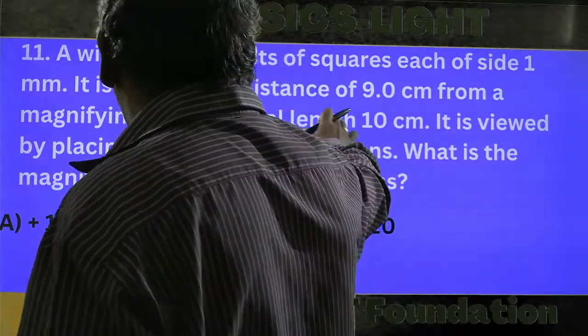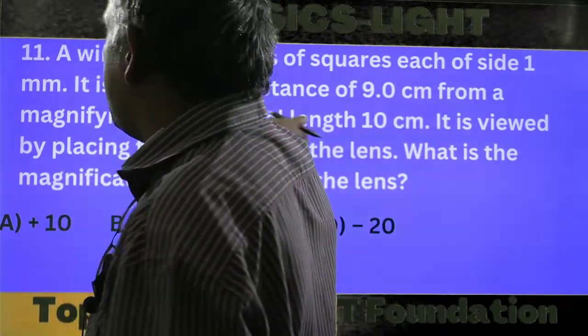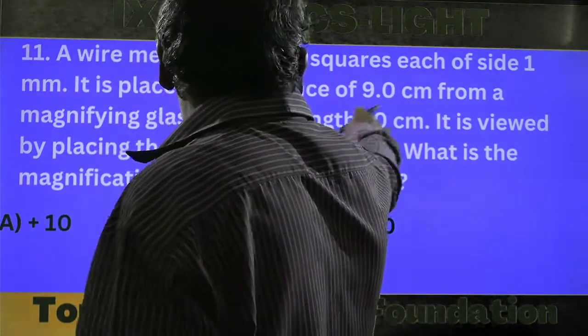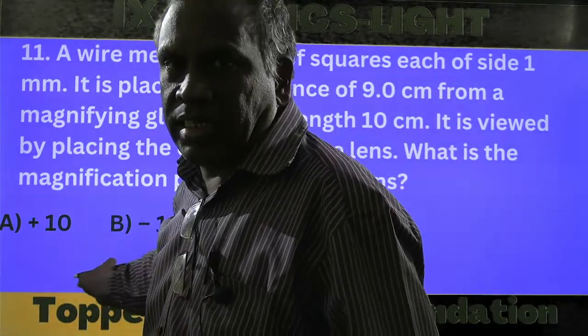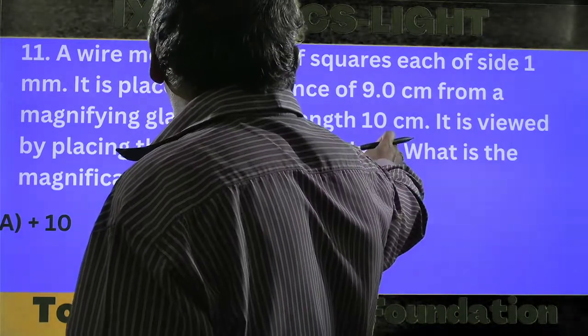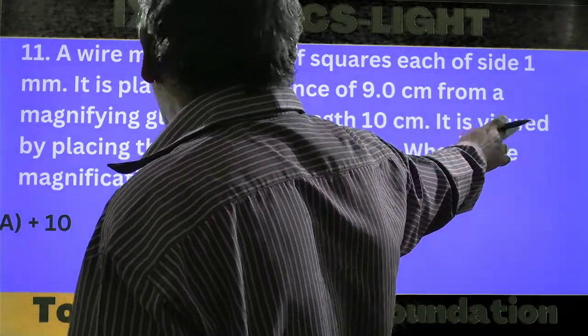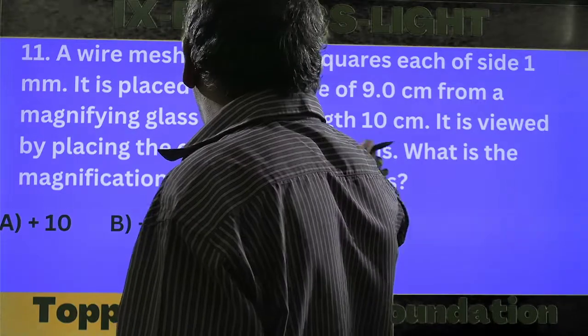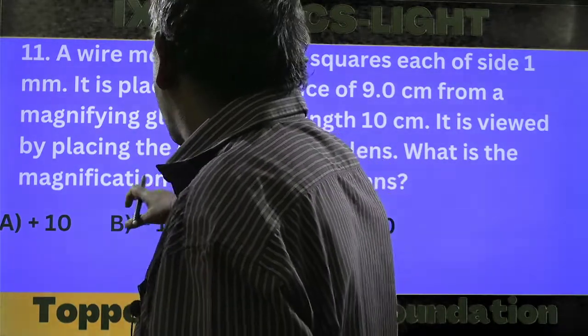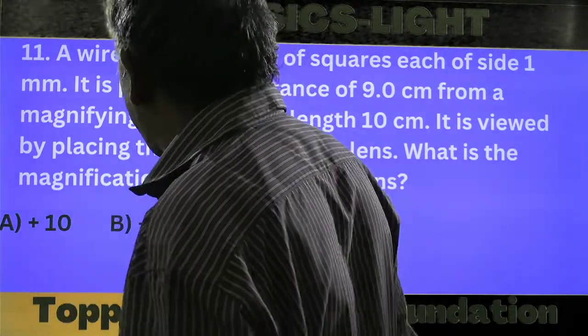It is placed at a distance of 9 centimeters from a magnifying glass of focal length 10 centimeters. It is viewed by placing an eye close to the lens. What is the magnification produced by the lens?